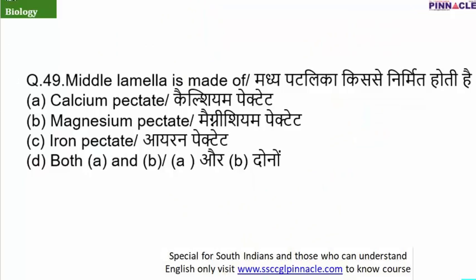Question number 49 is middle lamella is made up of. Middle lamella is present in plants, and it is made up of calcium or magnesium pectate. And the correct answer is option D, that is both A and B.